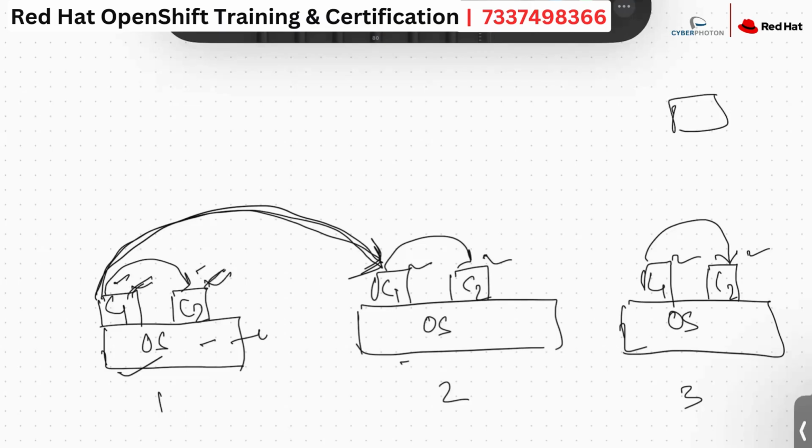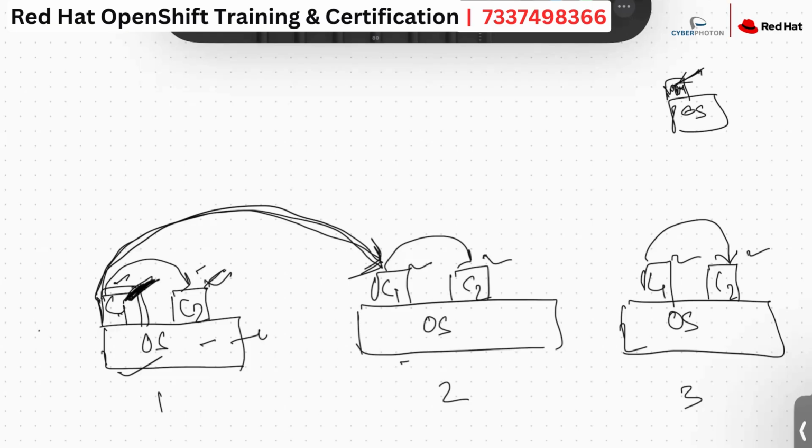With a VM, this is my OS on top of the VM. As this VM has its own kernel, we are going to create one interface for this particular VM. This VM is going to get the IP address, but this container is running as a process. How is this container going to get the IP address? I told you this container will behave as a virtual machine itself for a developer to deploy the applications. As the developer is going to log into this particular container, that means the container must have one interface, or an IP address through which the developer is going to log in, right?